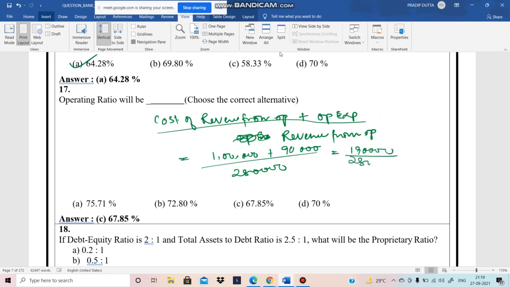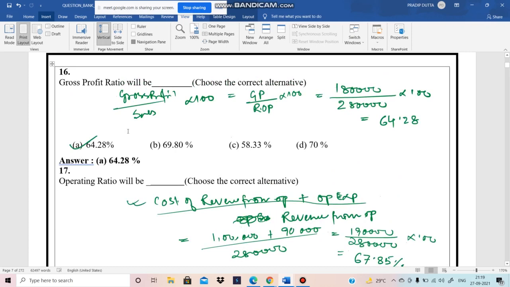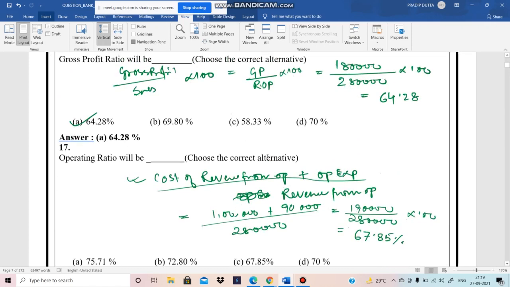by 2,80,000 into 100 we can say. So 190 divided by 280 into 100, it comes 67.85%. So everything is known about the formula and the hidden formula. Here nothing is mentioned about the gross profit, but we know that the gross profit means the revenue from operation minus cost of goods sold.